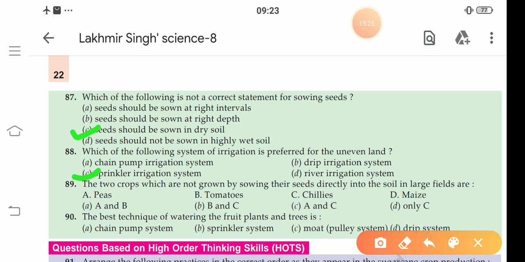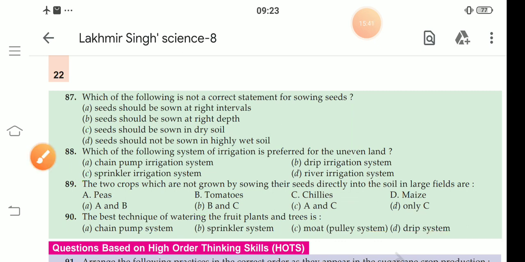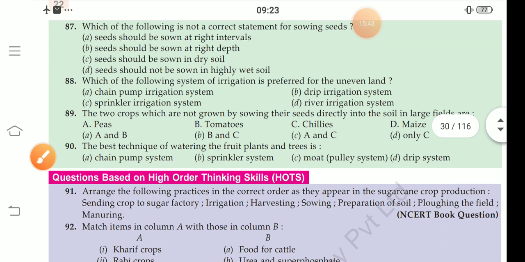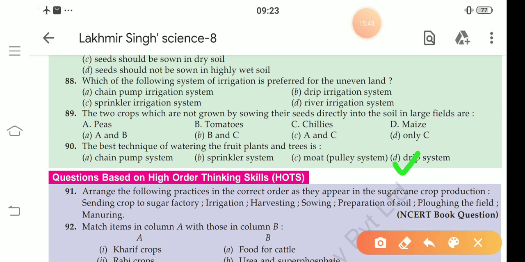Check the answer, B and C, option B. Our last MCQ for today, the best technique of watering fruit plants and trees is the drip system of irrigation.